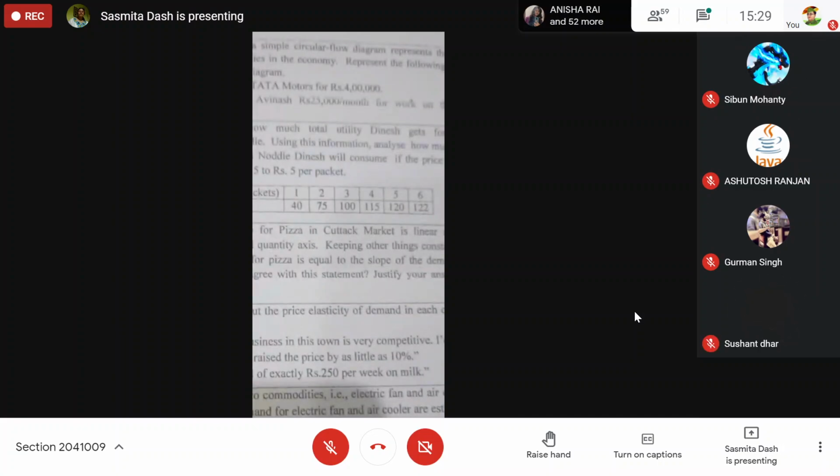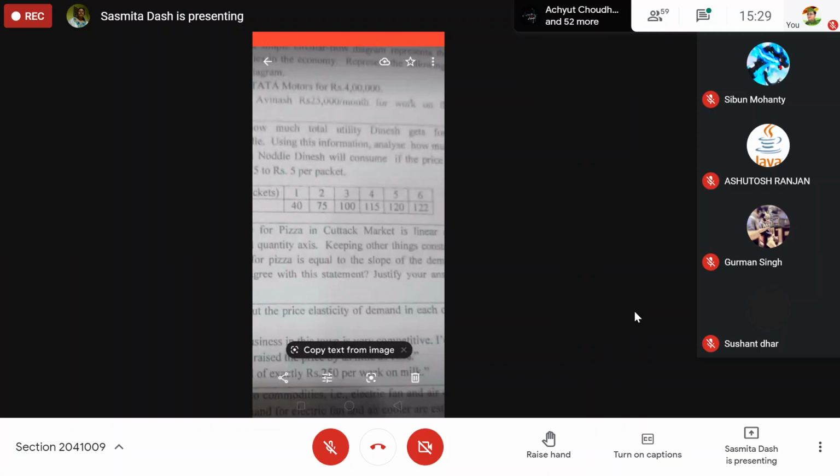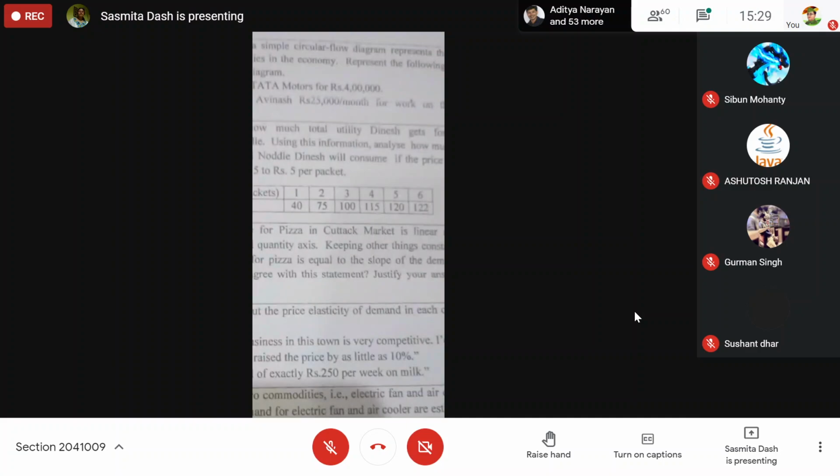Third one, 100 minus 75, 25. Fourth one, 115 minus 100, 15. Fifth one, 120 minus 115, 5. Then 2. So if the market price is equal to 15, then that is your marginal cost. So price, which is equal to marginal cost, is equal to 15.